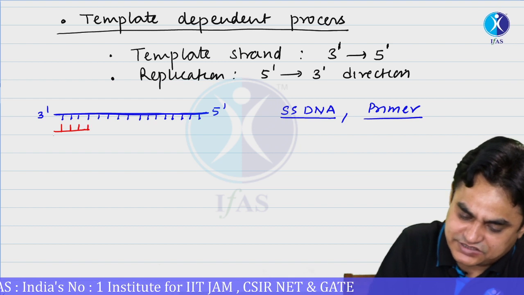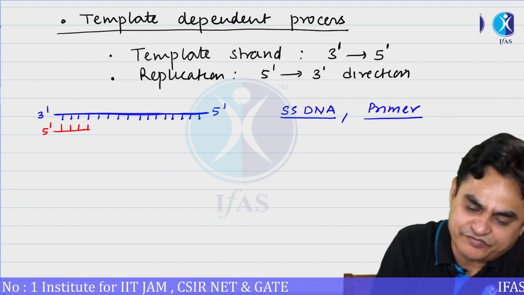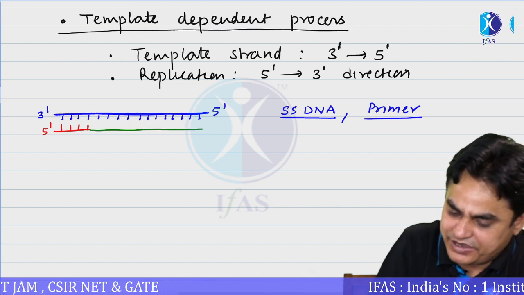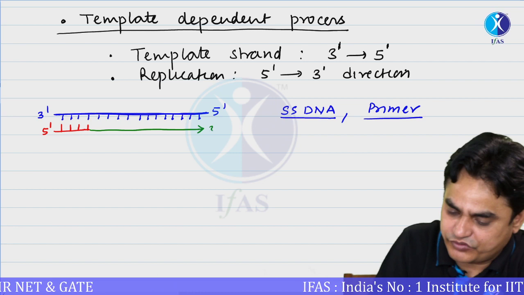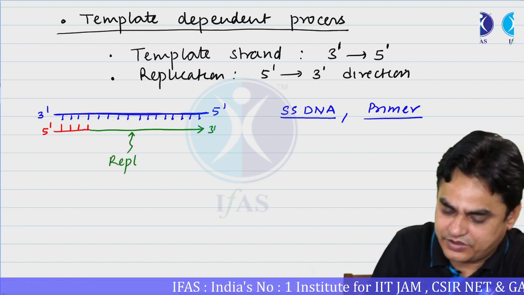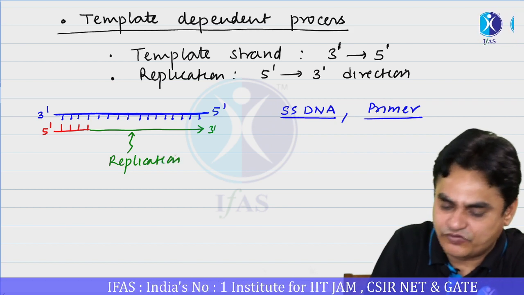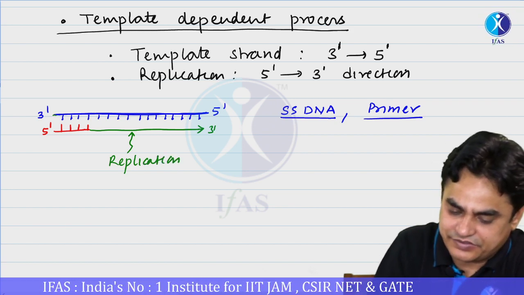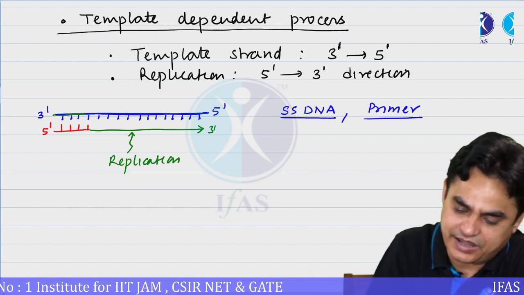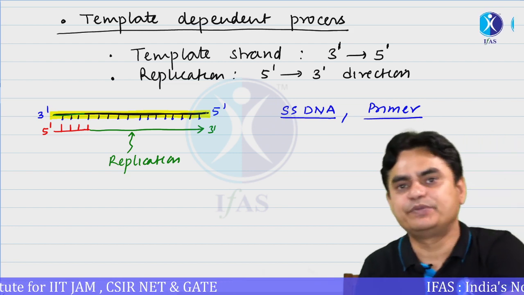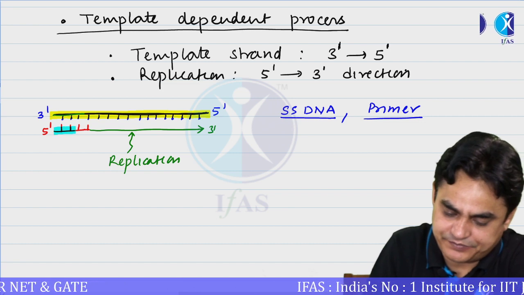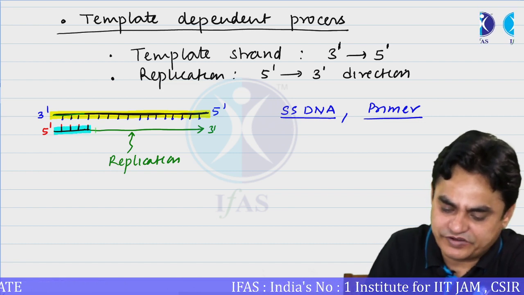It's somewhat like this. When this is available, then further DNA could be replicated. The replication direction would be 5' to 3'. So this is the replication. So what we can say is that for the replication process to occur, there is a need first of a template. You need a template which is 3' to 5'. You need a primer, and then this primer could be further extended.